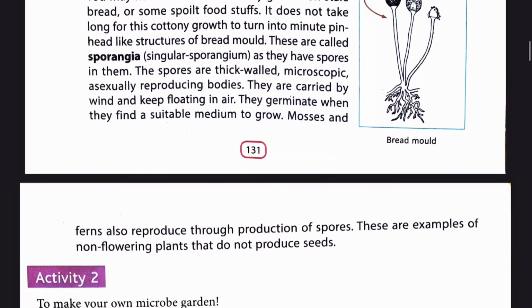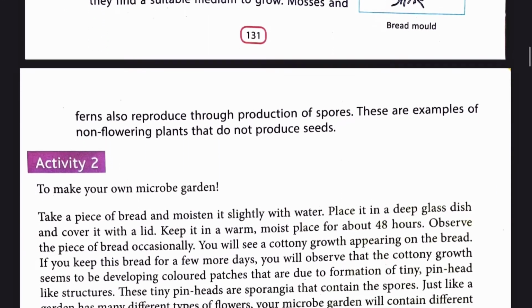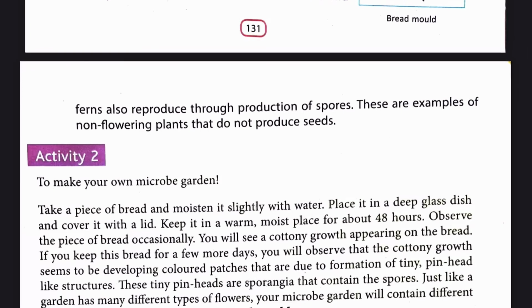Mosses and ferns also reproduce through spores. These are examples of non-flowering plants that do not produce seeds.